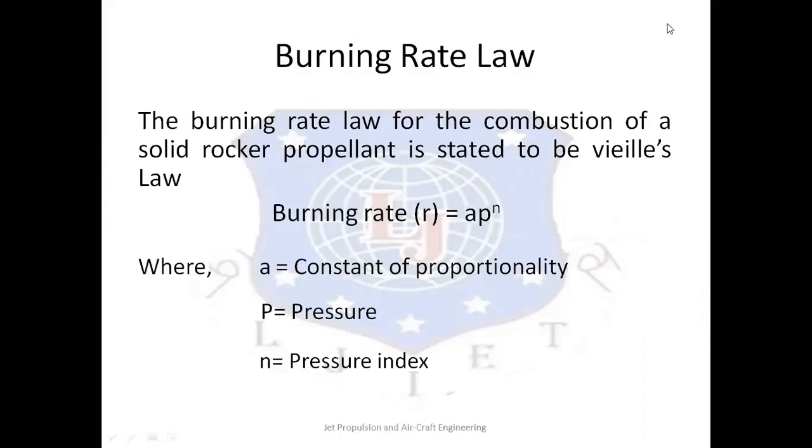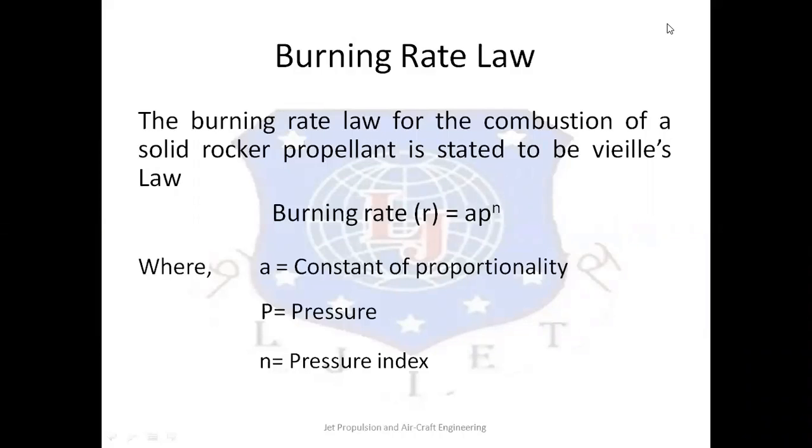The burning rate r is empirically expressed as being proportional to the pressure P raised to the pressure index n. So basically the burning rate r is equal to a times P raised to n, where a is the constant of proportionality, P is the pressure, and n is the pressure index.